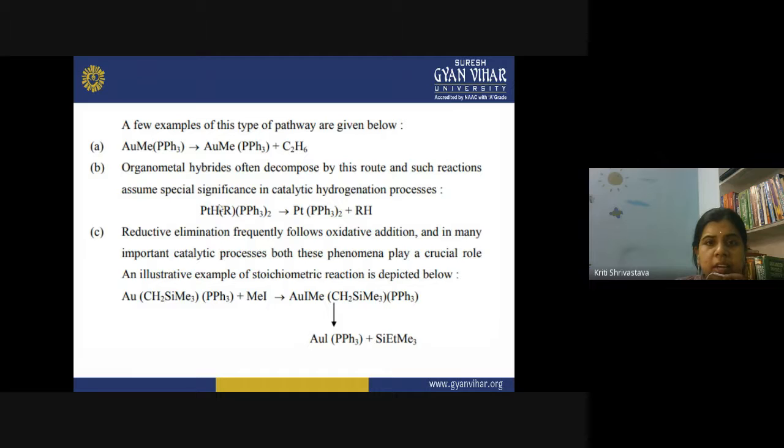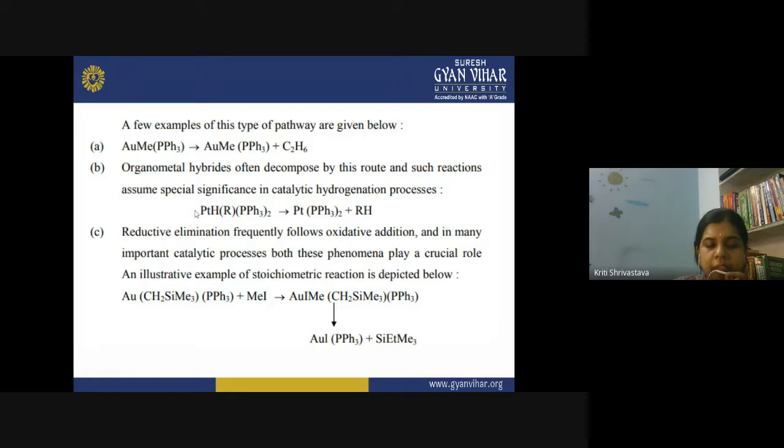Again, you can see hydrogen is present here. So this hydrogen will get combined with the R and will be removed as RH. And such reactions assume special significance in the catalytic hydrogenation process. Catalytic hydrogenation is when you hydrogenate some unsaturated olefins by using a catalyst. That is the catalytic hydrogenation process.